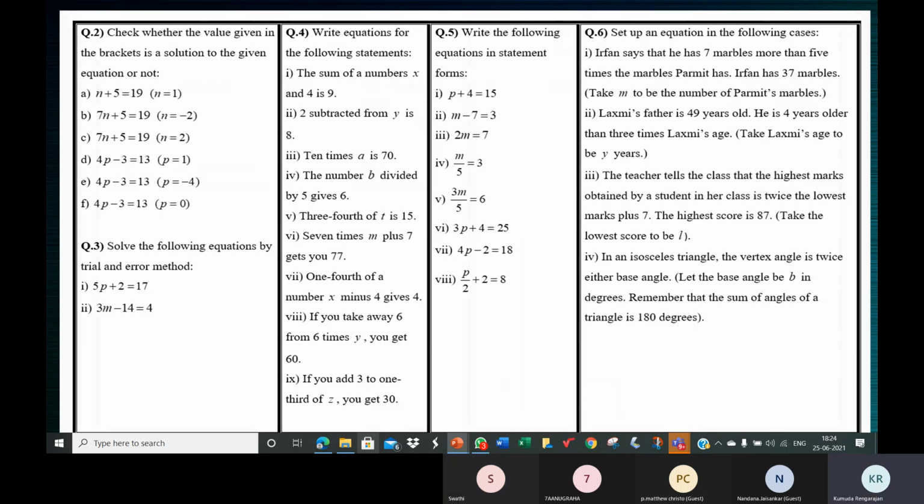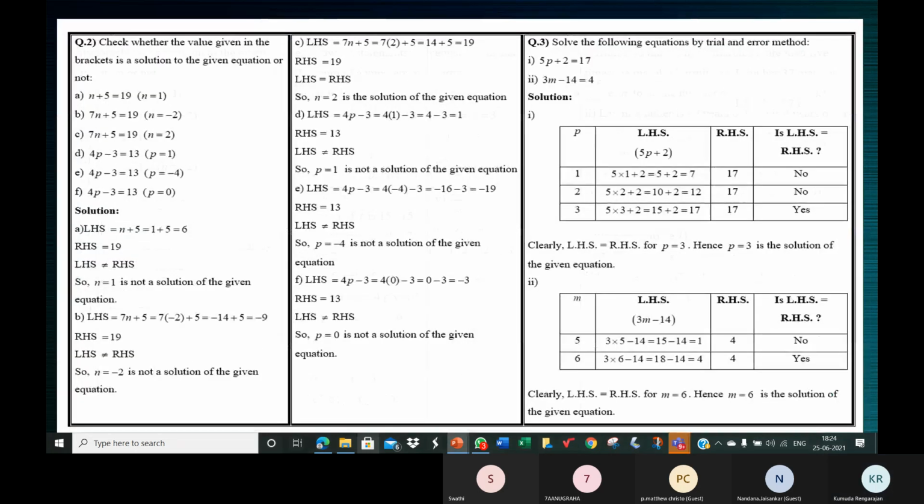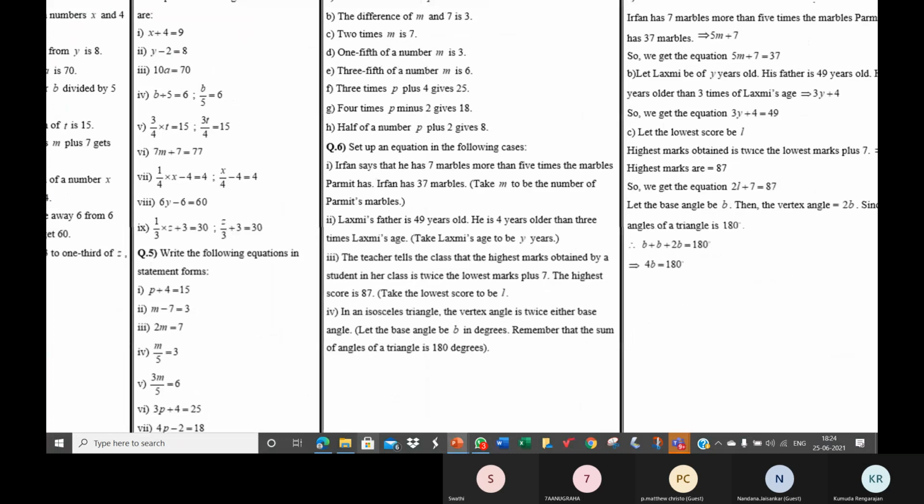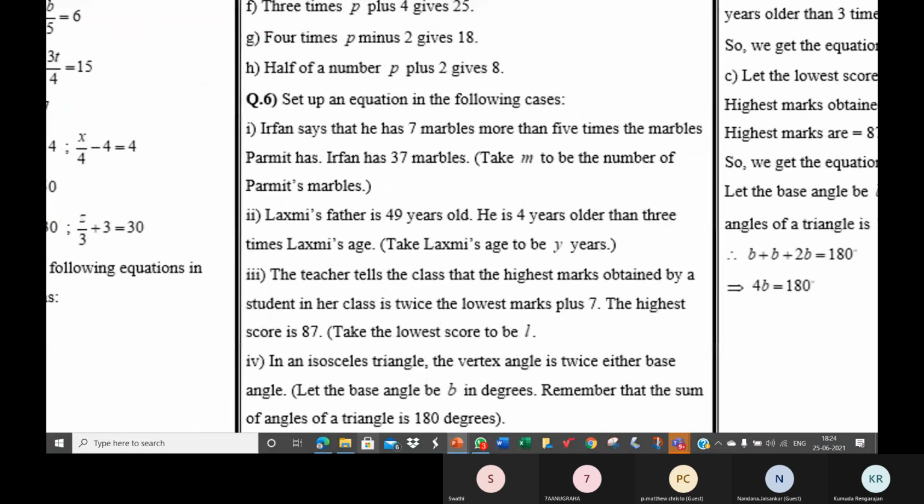Let's see the next one. Read the question, children. The 6th one. Irfan says that he has 7 marbles more than 5 times the marbles Parmit has.